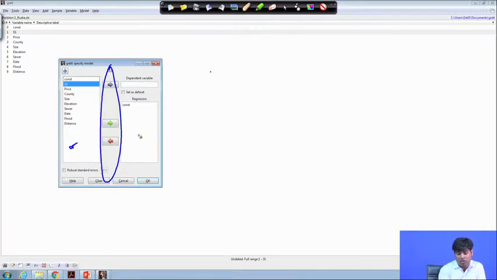Now, on the right hand side you will find two different boxes. One is the dependent variable box, which is the smaller one, and then there is the regressors box, which is the bigger one. The dependent variable box is small because, whether it is bivariate, trivariate or multiple, you have only one dependent variable.